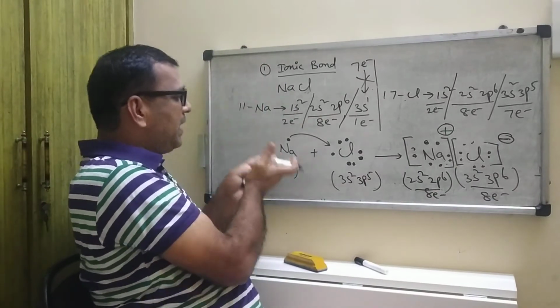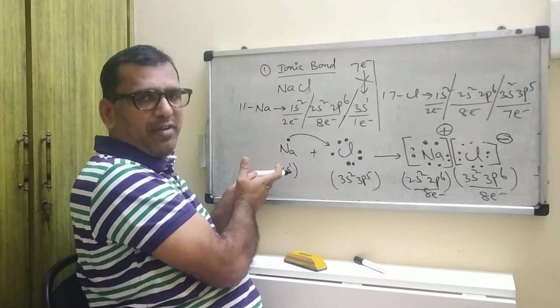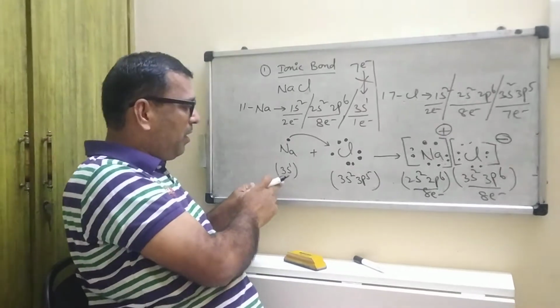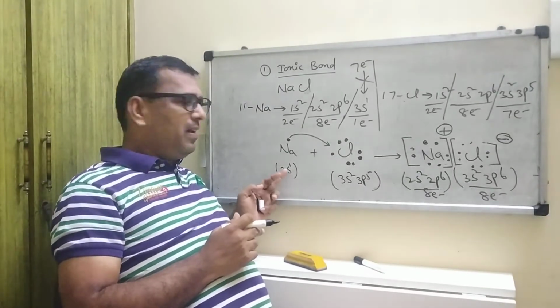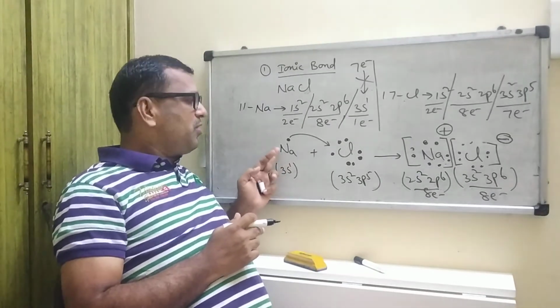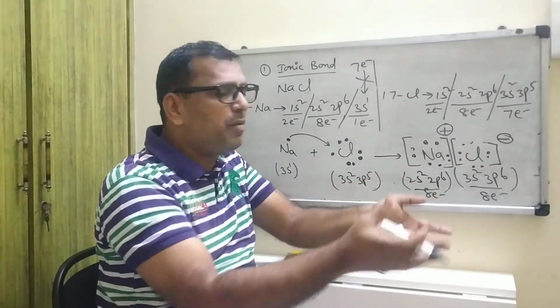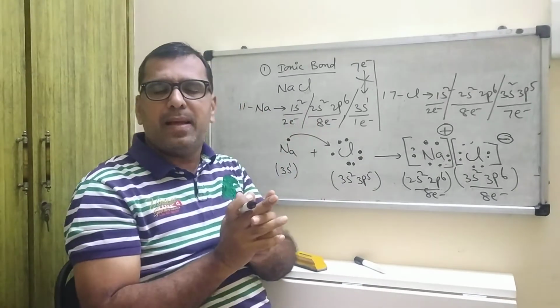So this metal, sodium, is a metal, naturally a 1A group element. So that is why it contains 1 electron. Why? It belongs to the 1A group. So that is why it is in the s orbital. It contains one electron, so it is ready to donate, and chlorine is ready to accept. Like this an ionic bond is formed. This is a very beautiful and important example.